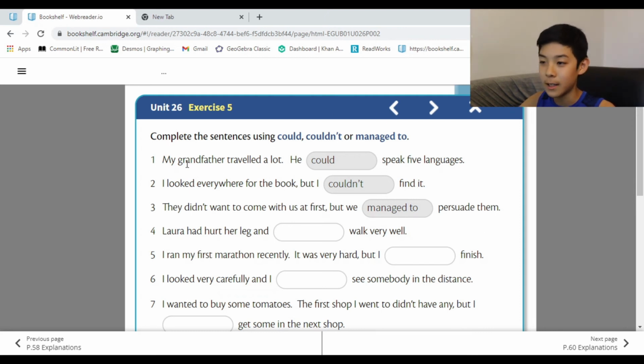Number 1, my grandfather traveled a lot and he could speak 5 languages. Damn, that's a lot. I can't even count that high. 1, 2, 4. I think that's right. No, it's 1, 2, 3, 4, 5. Yay. I looked everywhere for the book, but I couldn't find it. They didn't want to come with us at first, but we managed to persuade them.